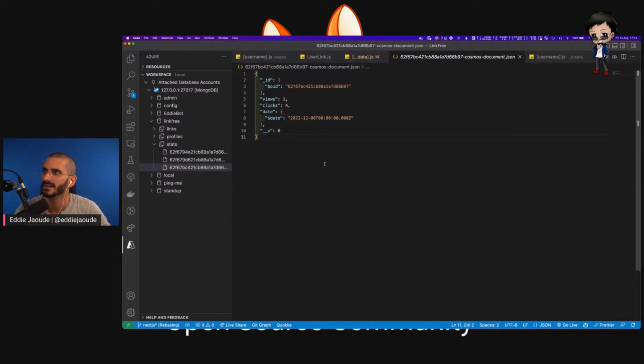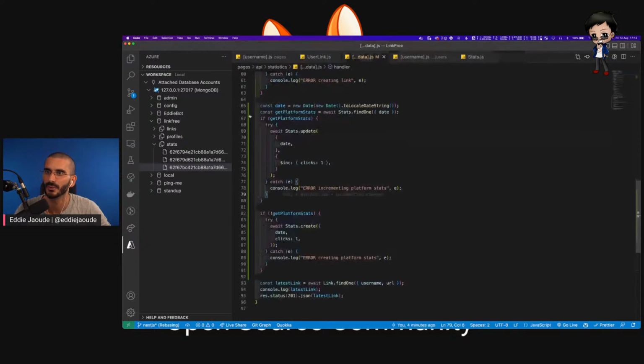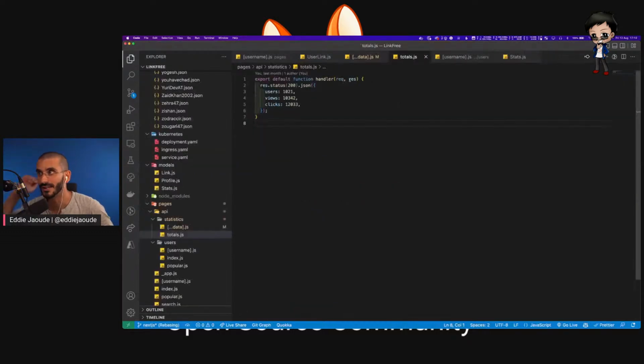Let's pull out these stats. I think what we could do, we do have a stats file. I'm not using it anywhere. So we do have totals, but now we obviously want to read this from the database. We've got user totals as well. That could be quite nice, but I don't think we need to put that in. We could read the total number of users in the database.